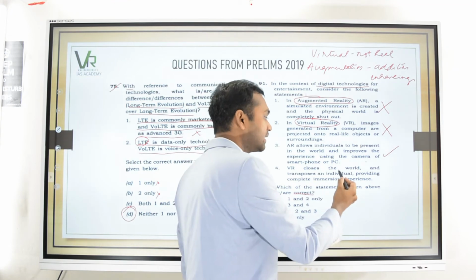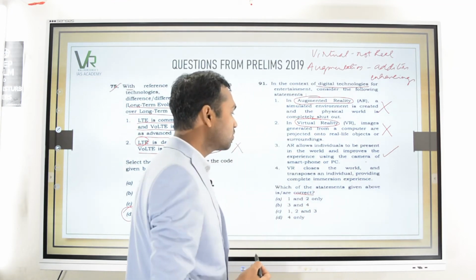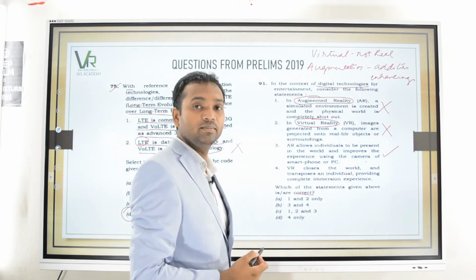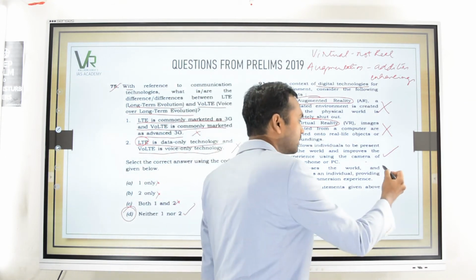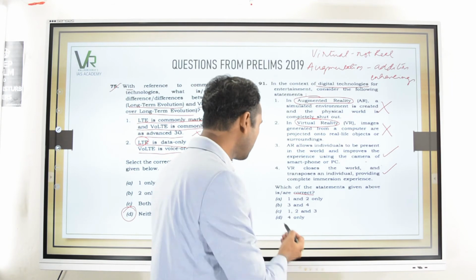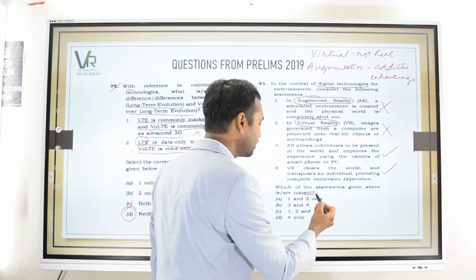Then virtual reality closes the world and transposes an individual, providing complete immersion experience. Okay, so that is virtual reality. So this is also correct. Now here comes, which of the following statements given below are correct?